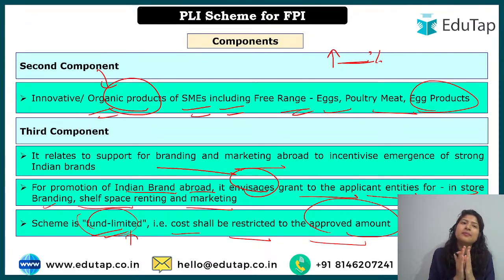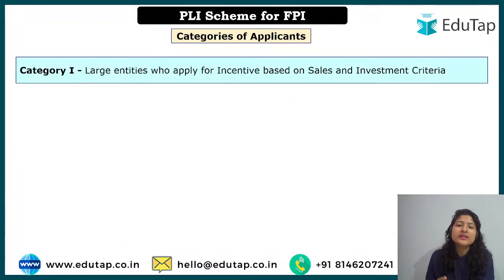Whatever the minimum, there is a designated incentive that has been assigned, and only that much will be given. And that will also be restricted to the approved amount. Whenever the applicants are accepted under the scheme for the incentive, there will be an approved amount, and only that much will be given. So it is fund limited. Now, what are the categories of applicants?